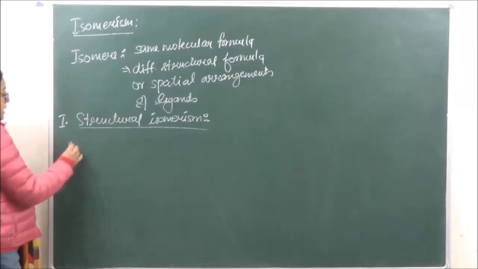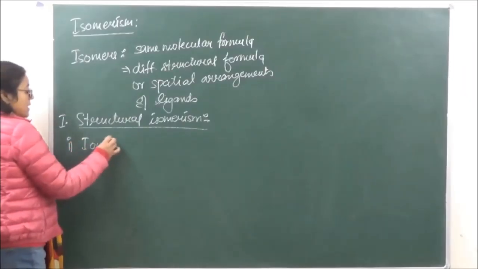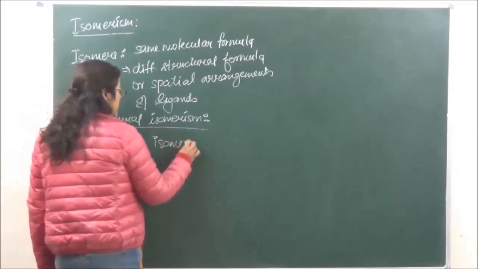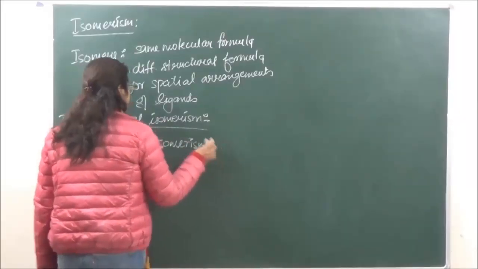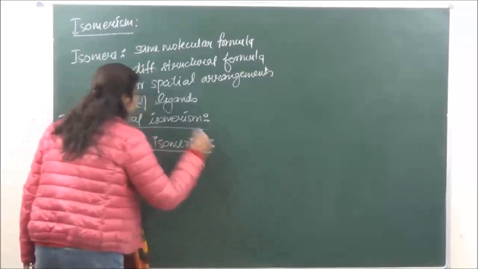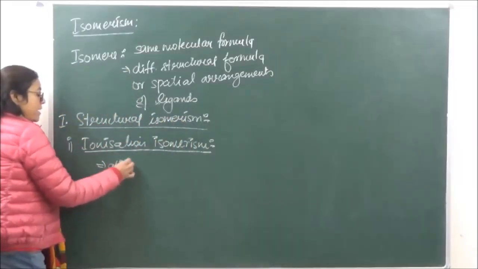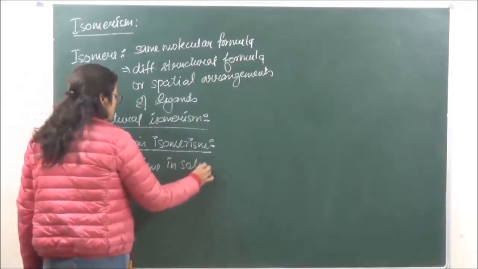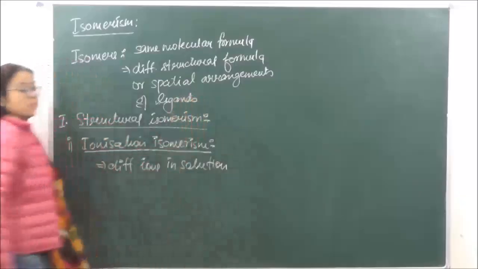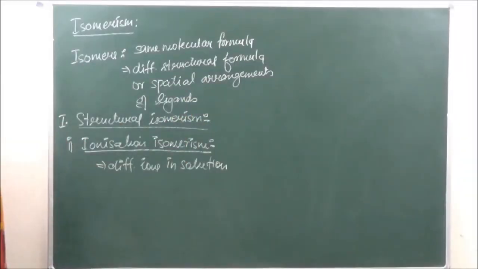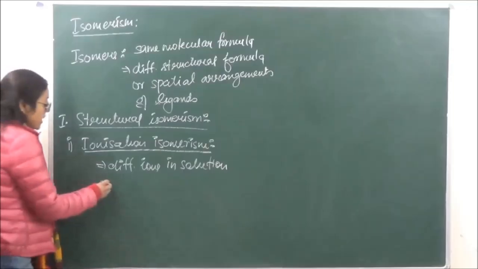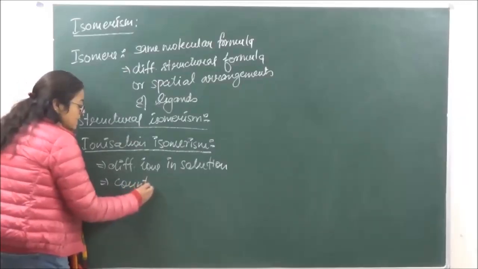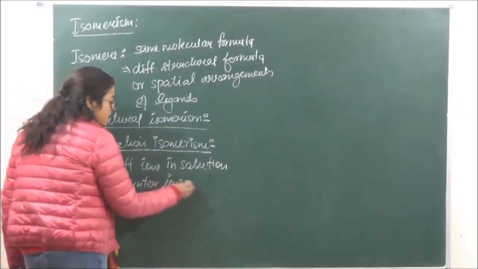The first one is known as ionization isomerism. Those molecules which give different ions in solution, they are known as ionization isomers, or in simple words, we say that in this case the counter ions are different.